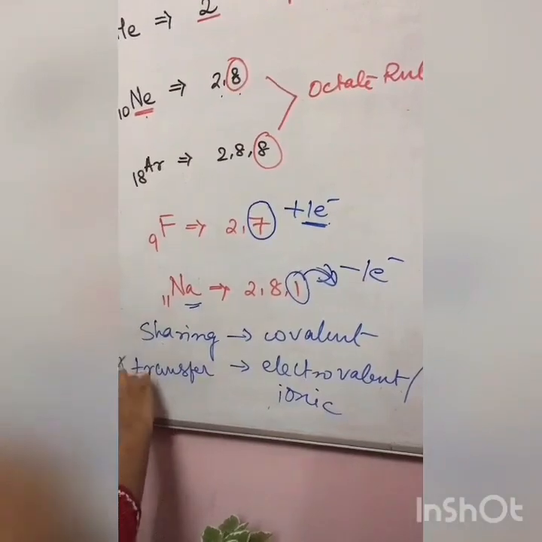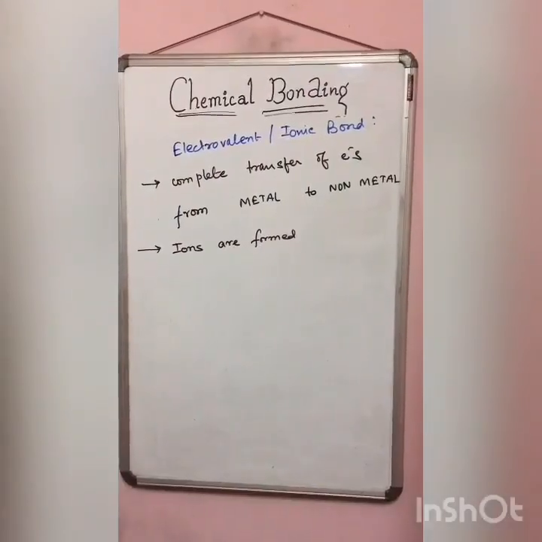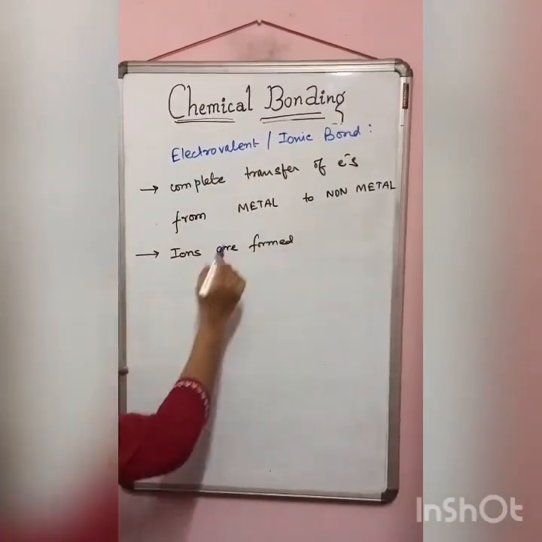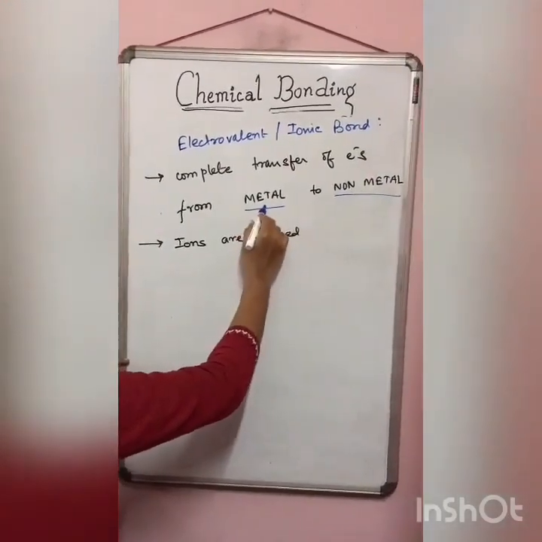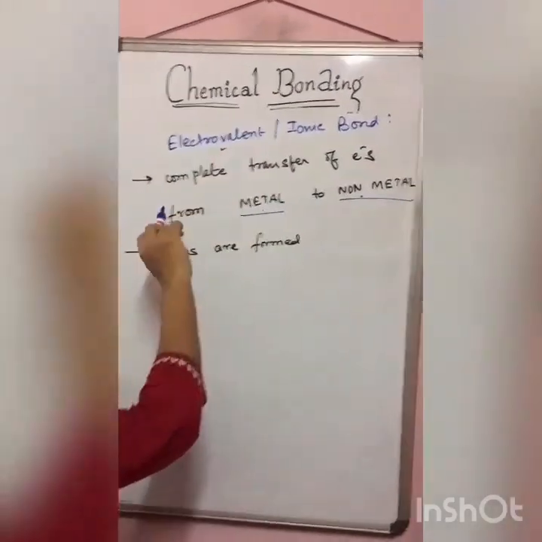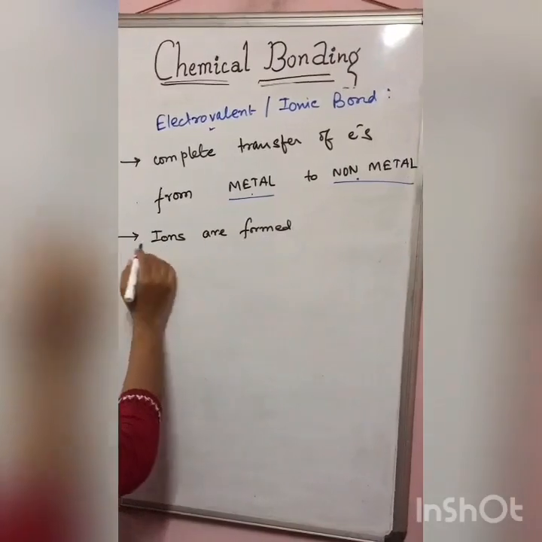Now we will start with electrovalent bond. Type of bond is electrovalent or ionic bond, where there is a complete transfer of electron from the metal to a non-metal. Okay. Now when we have a metal and non-metal, that means it is forming an electrovalent bond. For covalent bond, it is both non-metal. Okay. We will see that in the next topic.